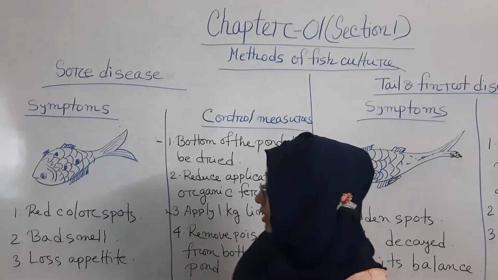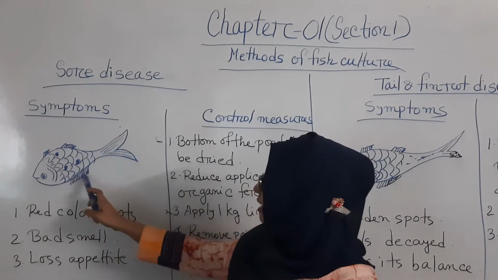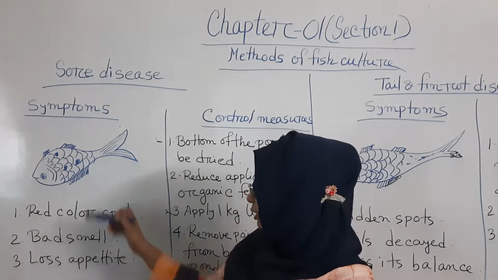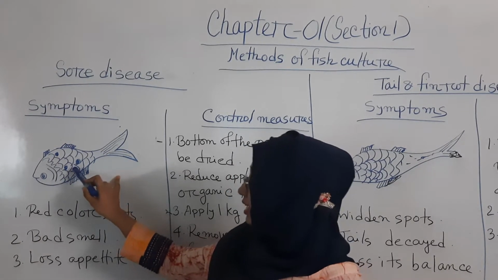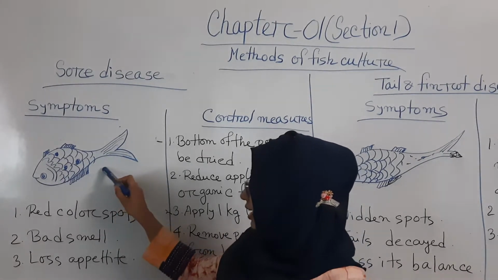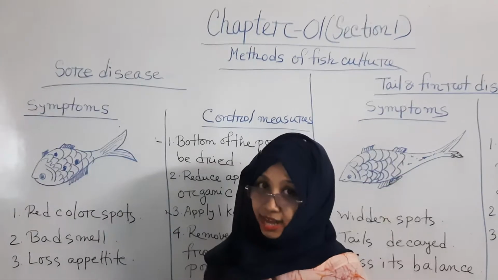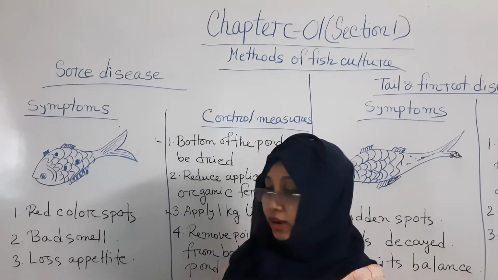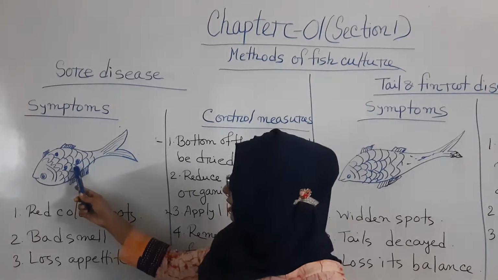Here see, students, here is the figure of a Rajputi fish. Here you can see the symptoms indicated in this figure. First of all, some red spots appear on the fish body.